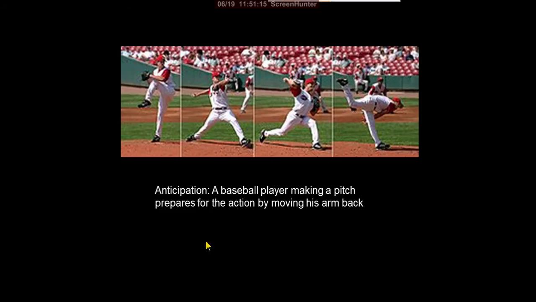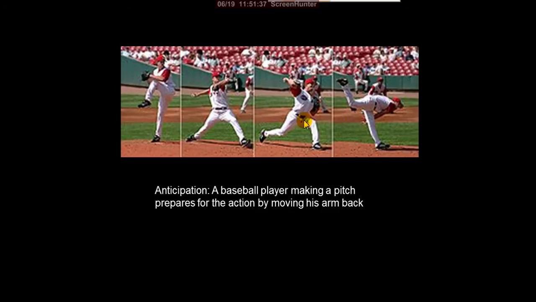In the example I'm showing, the basketball player making a pitch prepares for the action by moving his arm back. Before throwing the ball, he is anticipating back. After anticipating, he gains strength, stretches forward and throws the ball.